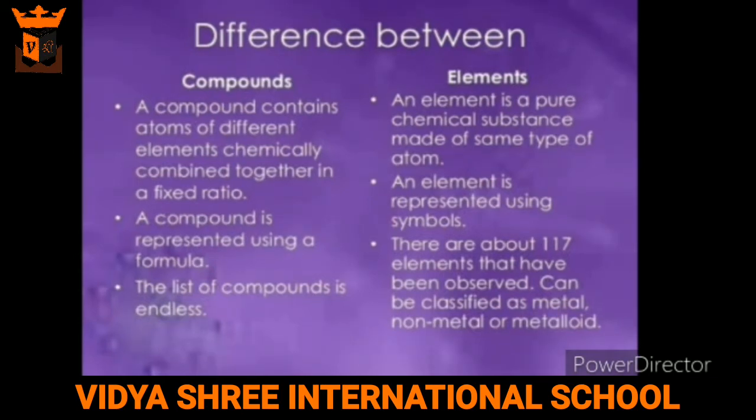Next difference is the smallest particle of a compound is a molecule, whereas the smallest particle of an element is an atom. Next, the list of compound is endless, whereas there are about 118 elements that can be observed.